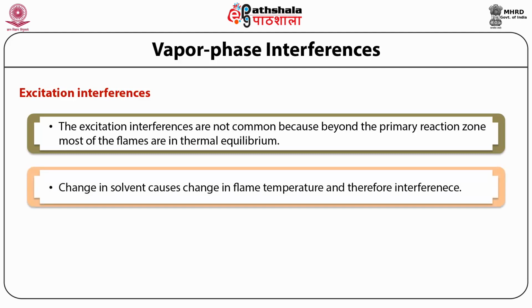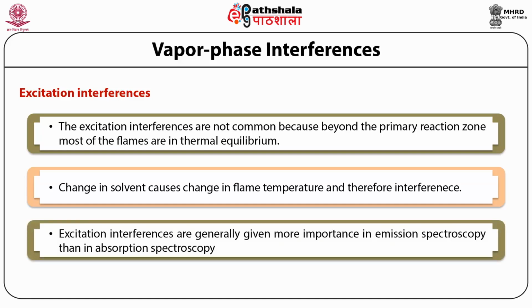But the change in solvent causes change in flame temperature and therefore may lead to excitation interferences. For example, if a combustible solvent is changed to an aqueous solvent, the flame temperature will change and will result in excitation interference. Excitation interferences are generally given more importance in emission spectroscopy rather than in absorption spectroscopy.